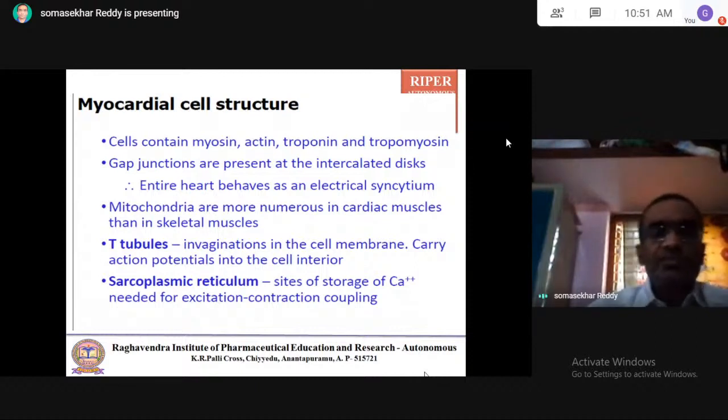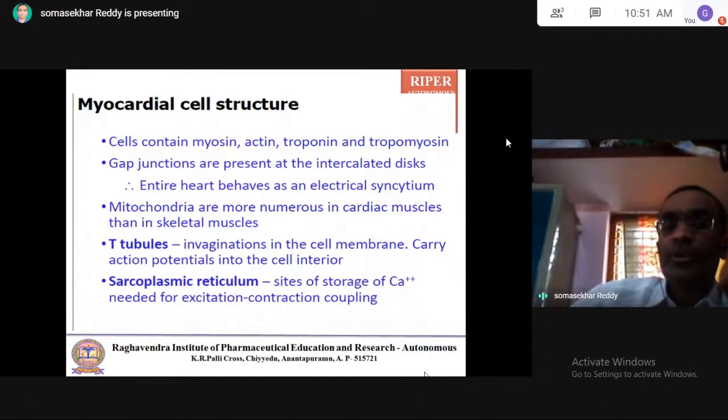Gap junctions, which I discussed in the case of cell junctions, are present at the intercalated discs. So the entire heart behaves as an electrical syncytium. This is very important. Due to this property, there is autorhythmicity.